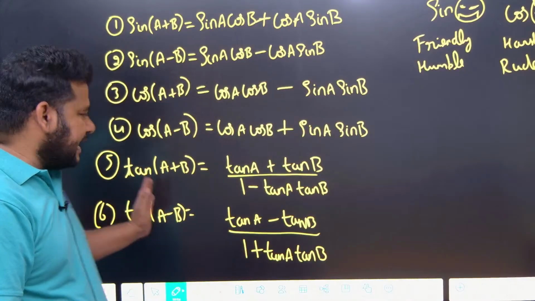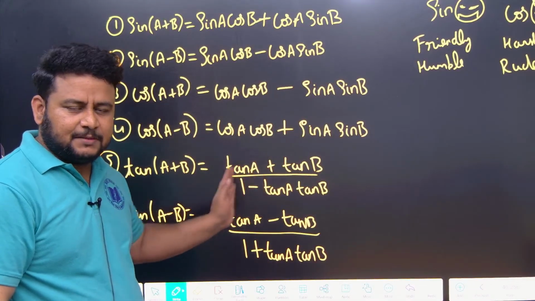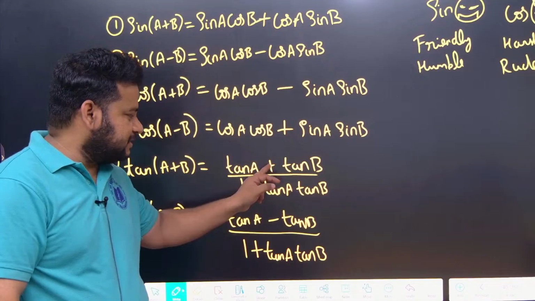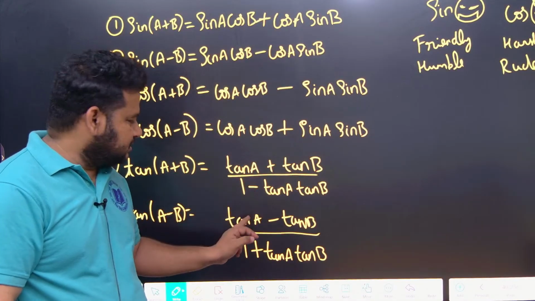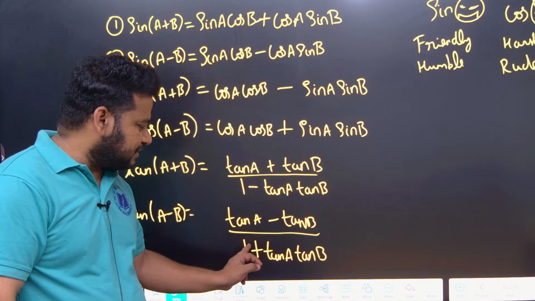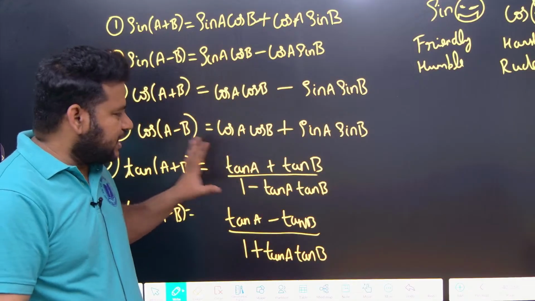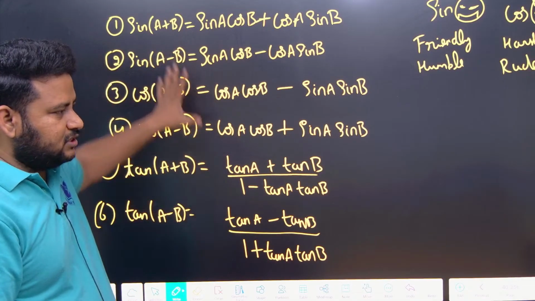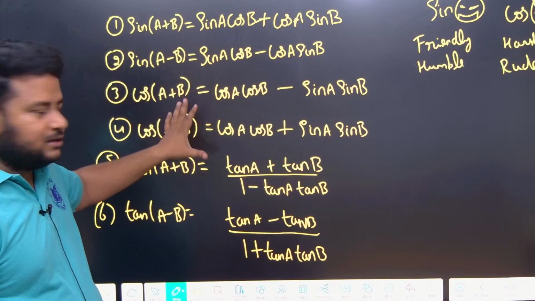Okay, so tan of A plus B is what? Tan A plus tan B by 1 minus tan A tan B. Here it is plus means here it will become opposite of that, it is minus. Tan A minus tan B, opposite of this is what? 1 plus tan A tan B. So highly important formulas, all these are highly important and highly useful formulas.